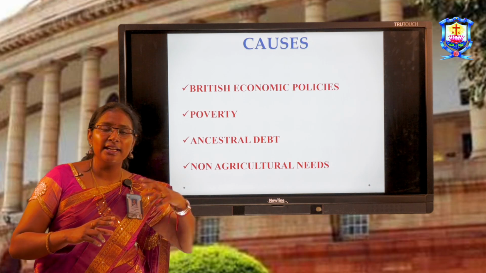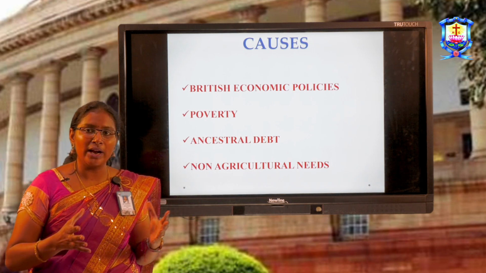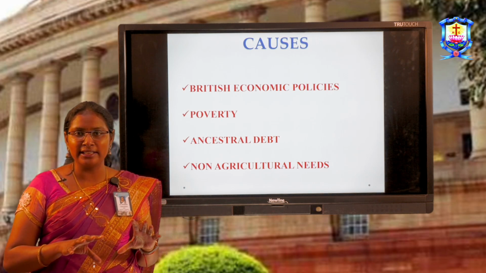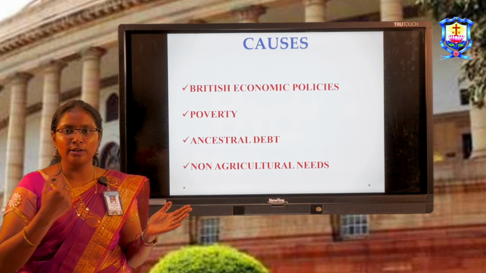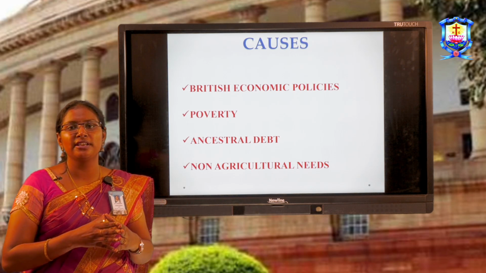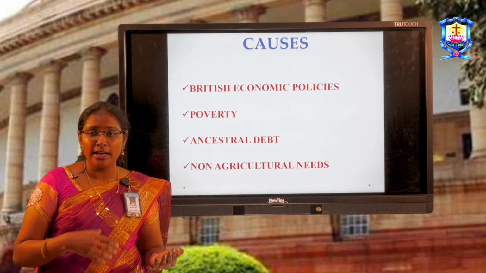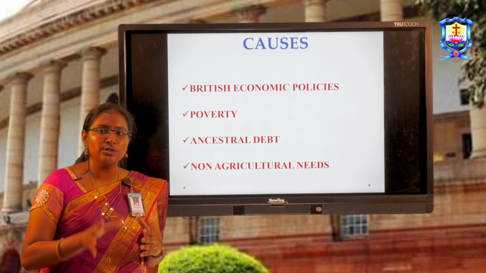It is between the peasants and the Britishers. Why peasants? Because the zamindars, as they accumulated money, started fraudulent activities. So the Britishers were not interested in dealing with the zamindars and directly dealt with the peasants. Peasants had to collect the tax by themselves and deposit it to the Britishers. This was also a failed attempt.